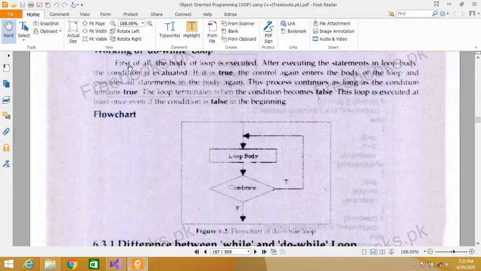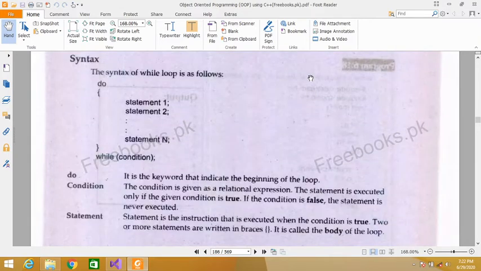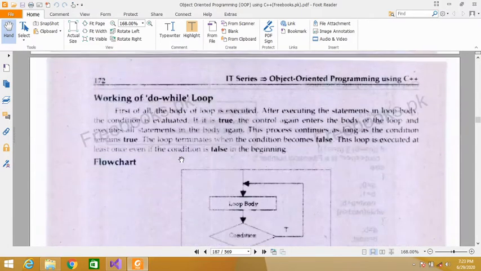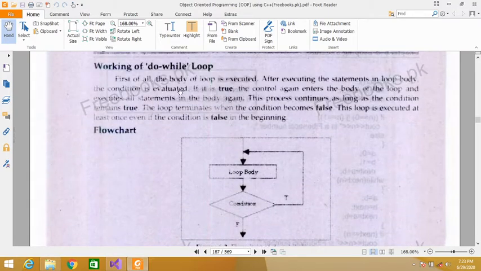Working of do while loop: first of all, the body of the loop is executed, so no condition is tested. It will be executed at least one time, because there is no condition. The body will be executed, then the condition will be checked. After executing the statements in the body of the loop, the condition is evaluated.